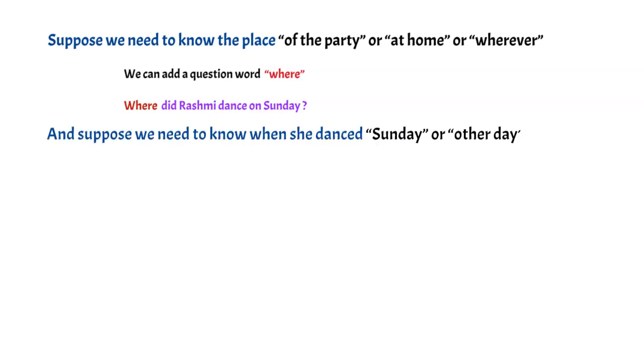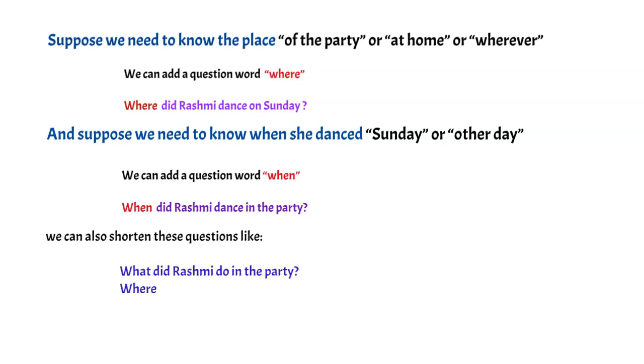If you want, we can shorten these questions like, what did Rashmi do in the party? Where did Rashmi dance? When did Rashmi dance? That's fine. Let us now summarize the question structure we learned so far.